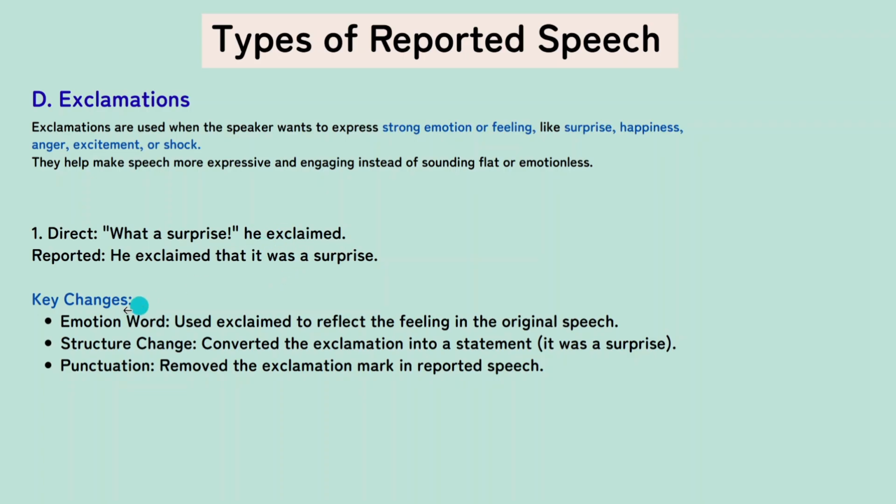So let us look at the key changes. We have the emotion word to reflect. Second one, the structure, converted into a statement. That is why it was a surprise. And the punctuation mark, the exclamation mark, has been removed and it is a full stop now.